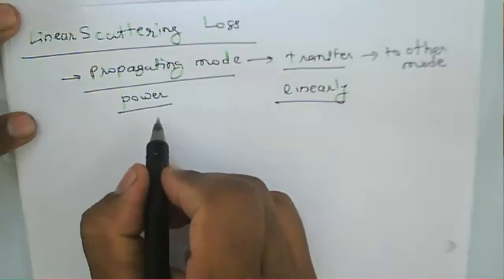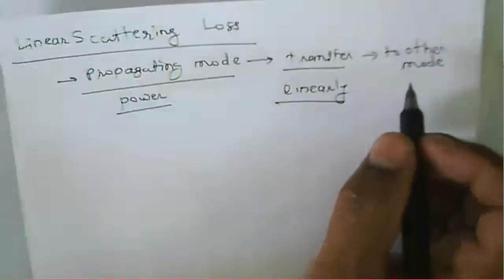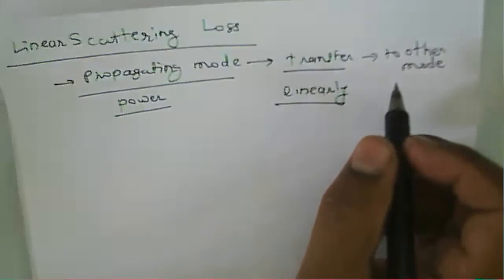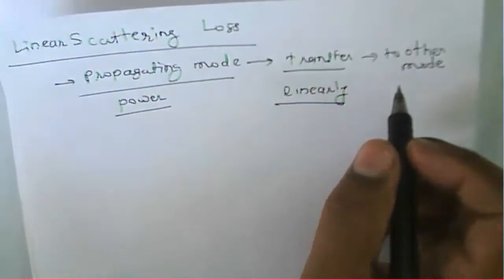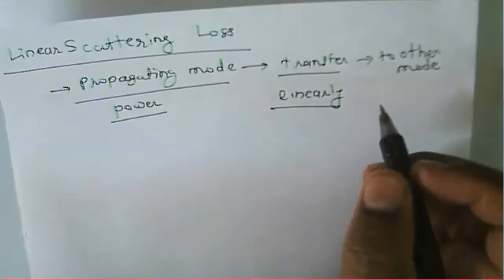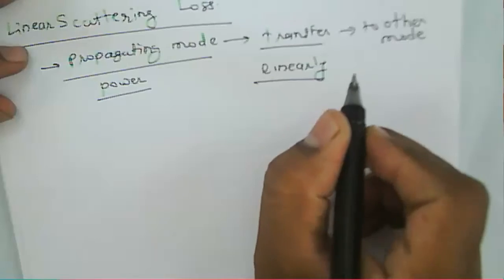But due to the transfer of power from one mode to another mode, that transition reduces the signal level, which is nothing but a loss. That loss is what we call scattering loss.